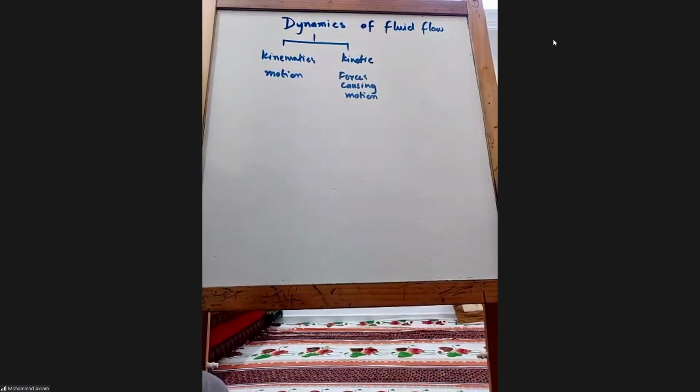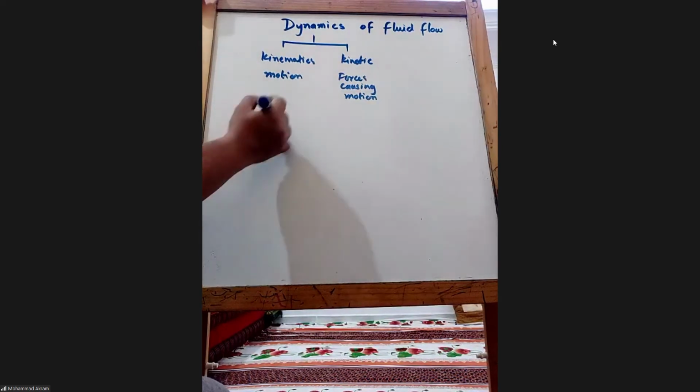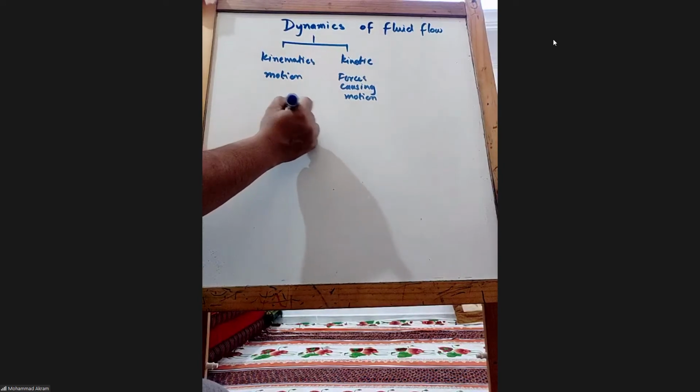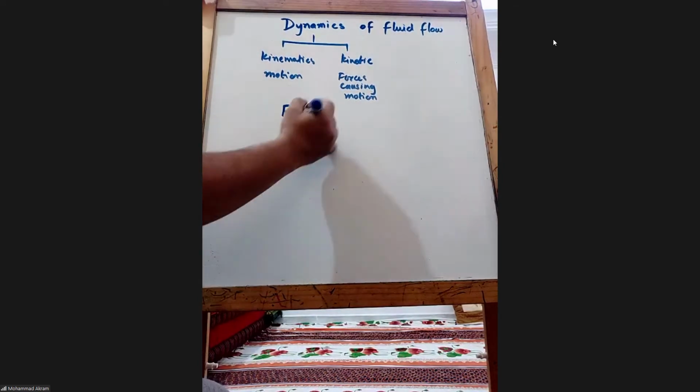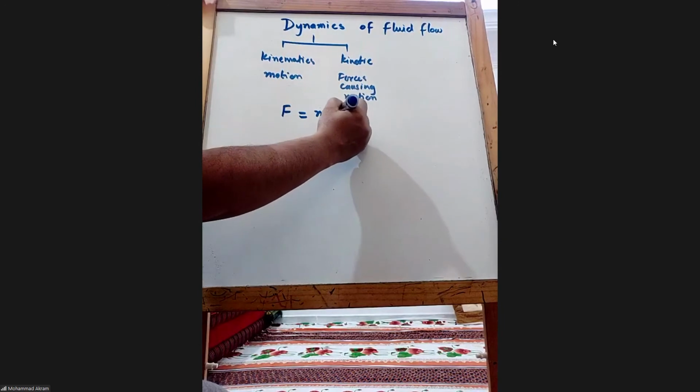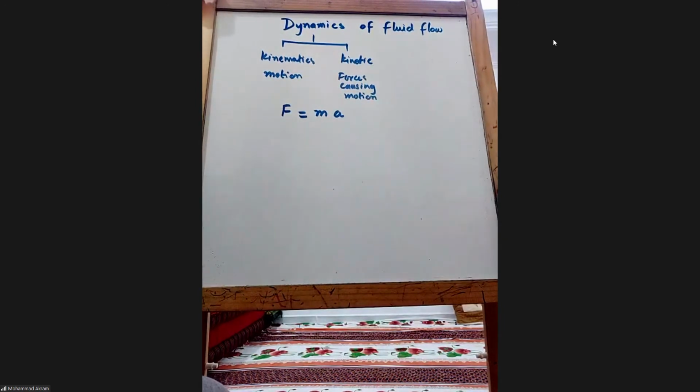Now, when we are talking about force, the first thing that comes to our mind is Newton's law of motion. What it says regarding force is that force is equal to mass times acceleration.